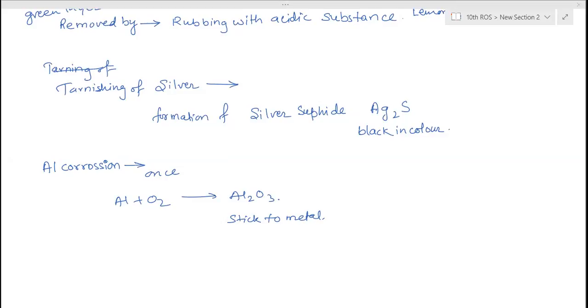Food gets spoiled due to oxidation of fats and oils, which results in bad taste of food. Yes, exactly right. Spoilage of food takes place due to oxidation of fats and oils present in food, which gives bad taste and bad smell. This is called rancidity. Methods of prevention of rancidity: airtight containers, vacuum packing, flushing with nitrogen, usage of antioxidants, and refrigeration.